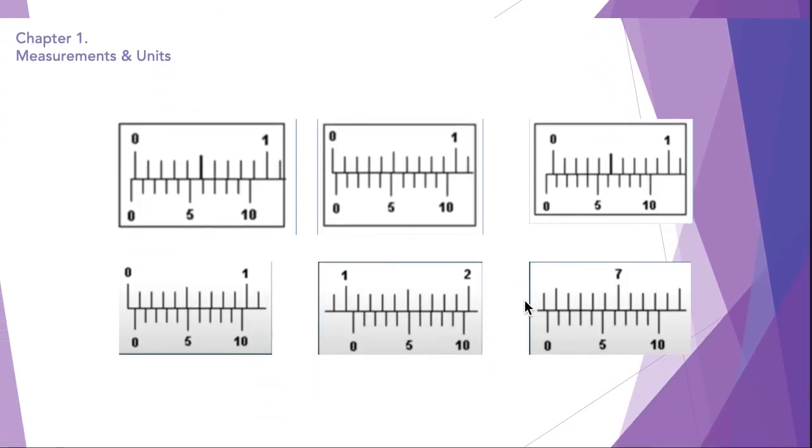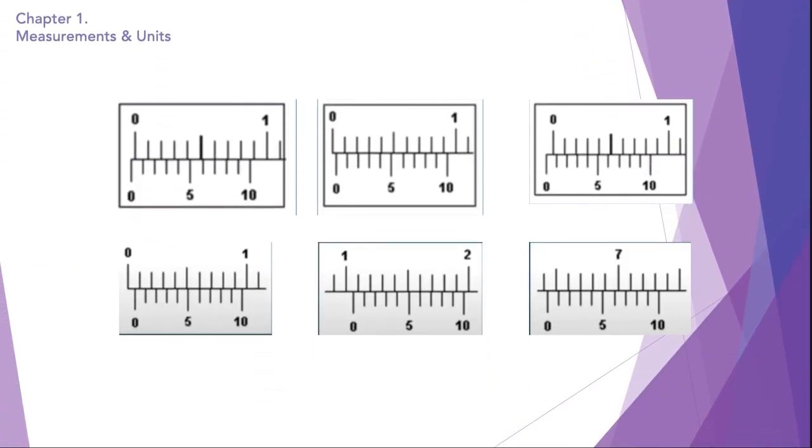So now let's look at some examples over here. Here we have some vernier calipers with their zero errors and their correct readings. So these are the readings. The vernier calipers over here are shown with the jaws closed. So over here we're going to find out the zero errors of these vernier calipers. And these are the ones in which they are measuring an object. So they're giving a reading. Obviously the reading is not correct. We have to minus the zero error from this reading and find out the correct reading. So now you can pause the video over here and find out the zero error of this vernier calipers and do the calculation.